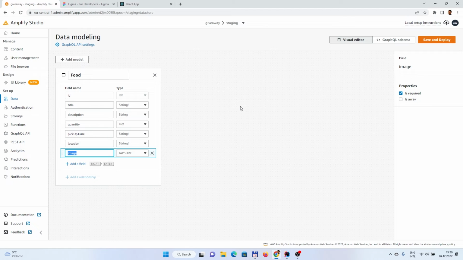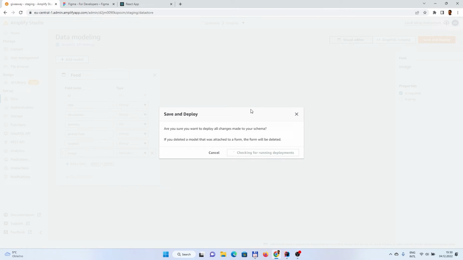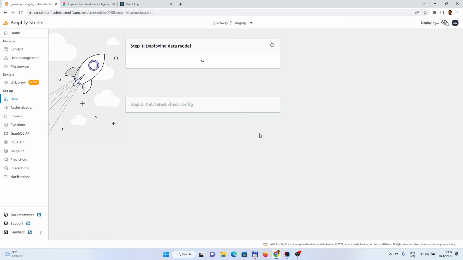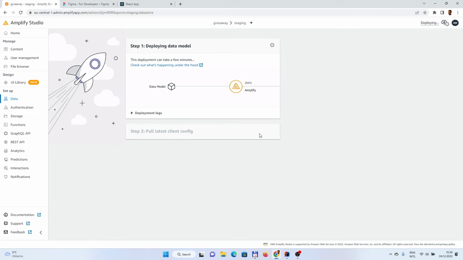Maybe we'll cover this later or maybe in some other tutorial. Right now it's sufficient for our use case. So what you need to do next is save and deploy. What this will do is trigger CloudFormation, and basically what it will spin up is, I think, AppSync, and as well it will create a DynamoDB table so that we can check.